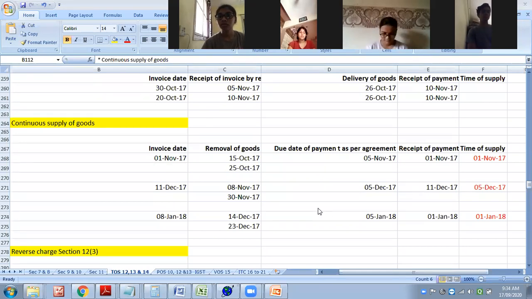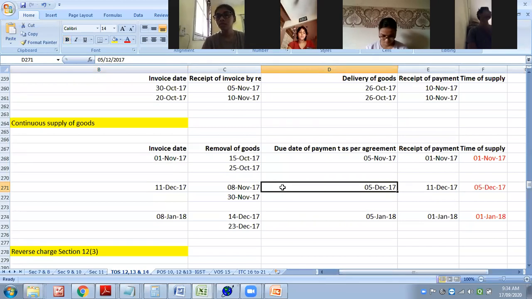Can we proceed further? Next question. Why are these different dates there? Because it shows that there is a continuous supply of goods. 25th also, 15th also, 8th also, 30th. That shows that there is a regular supply of goods.